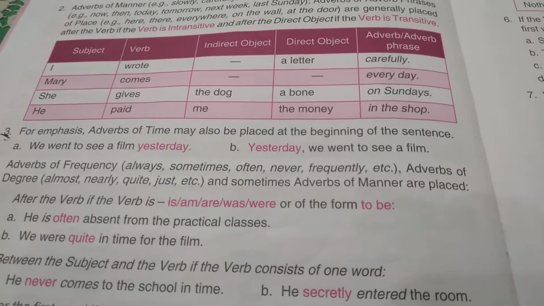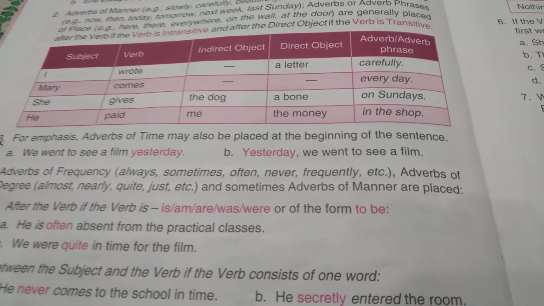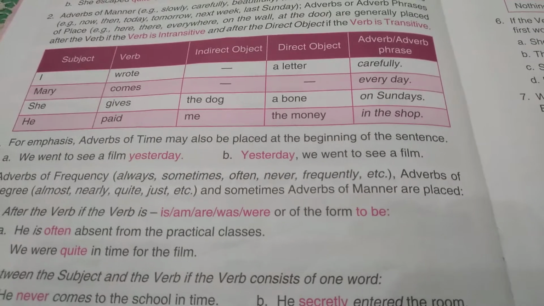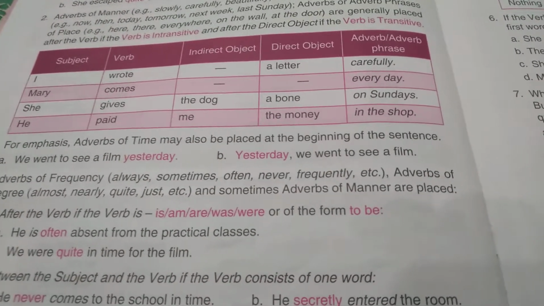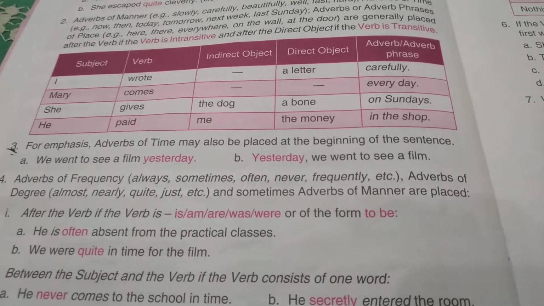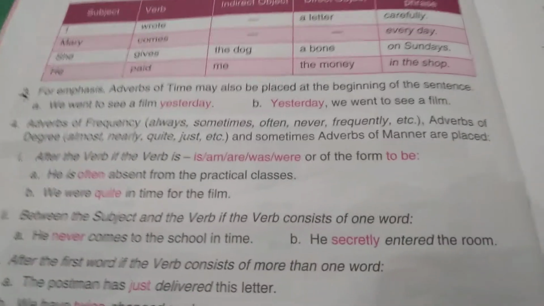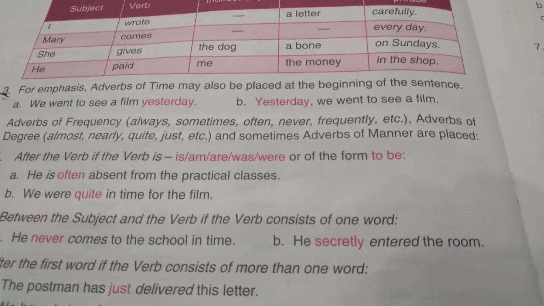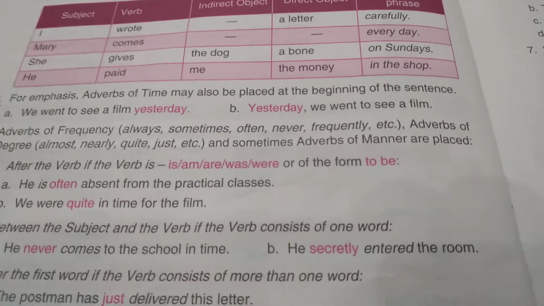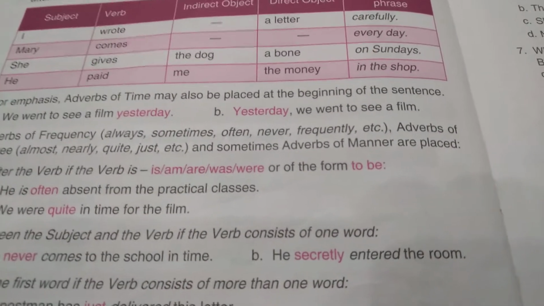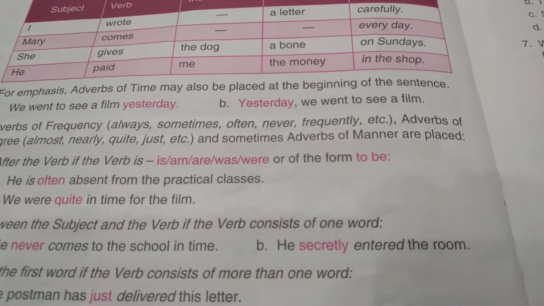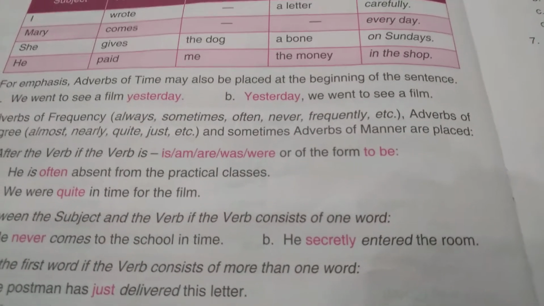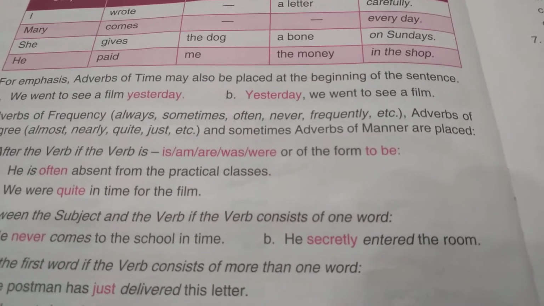When there are adverbs of frequency, degree, and manner, there are certain rules for placing them. If the verb is a helping verb, then these adverbs are used after the helping verb.